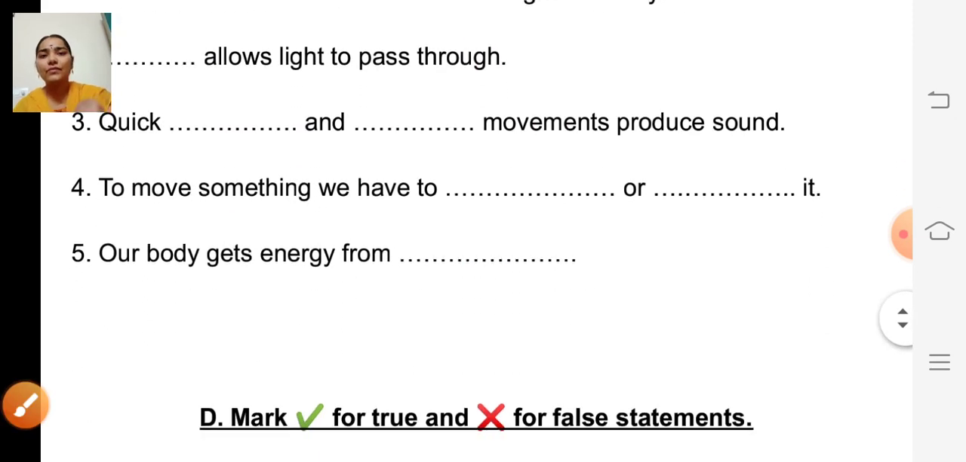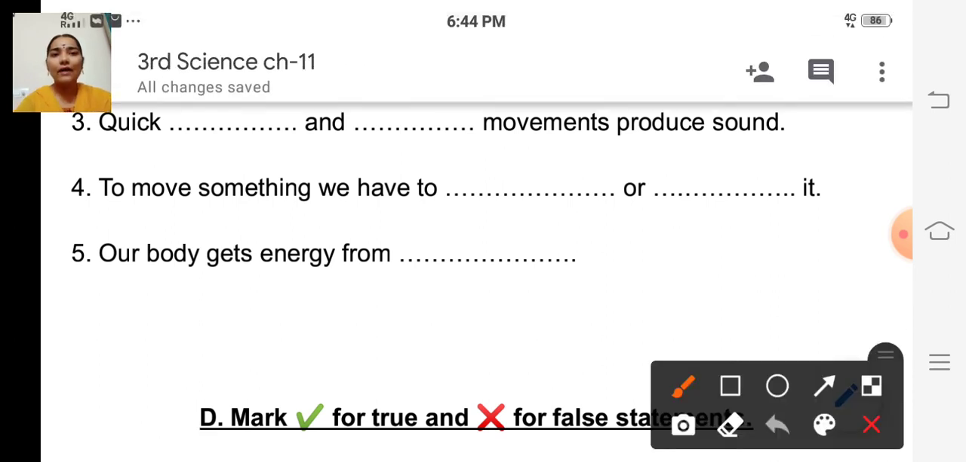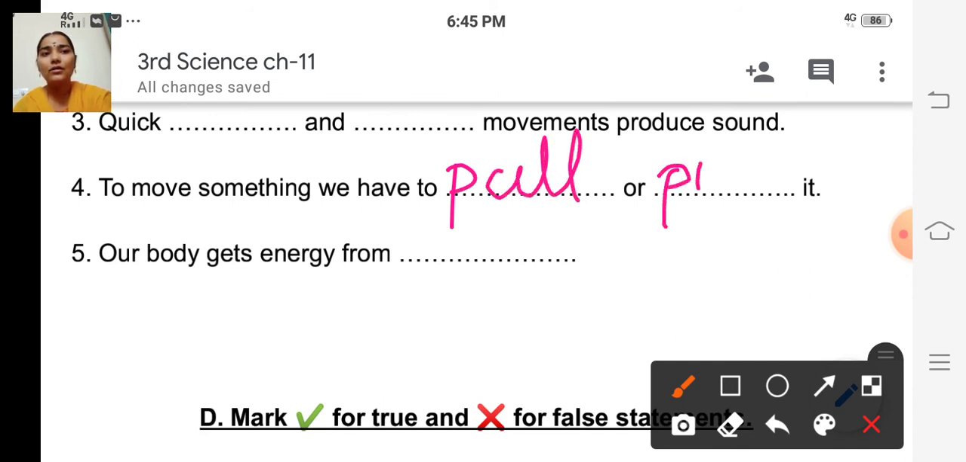Fourth question. To move something, we have to dash or dash it. So if you want to move some things, then what will you do? Whether you pull that thing or you push that thing, isn't it? So to move something, we have to pull or push it. Okay. So pull, P-U-L-L, pull or push it. Okay.